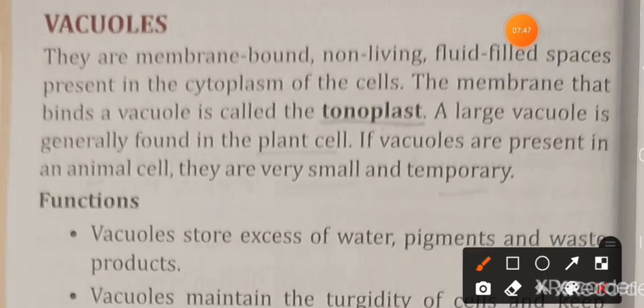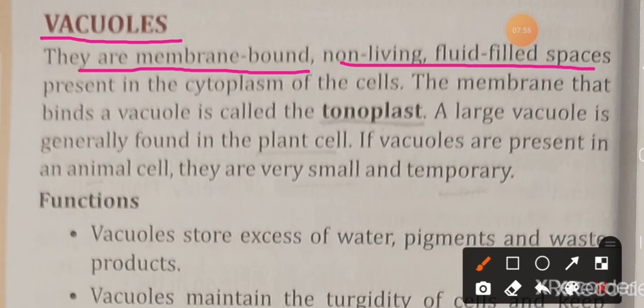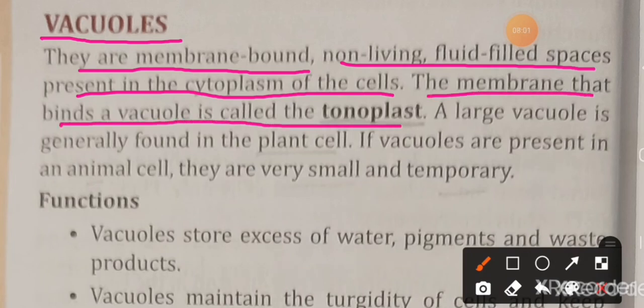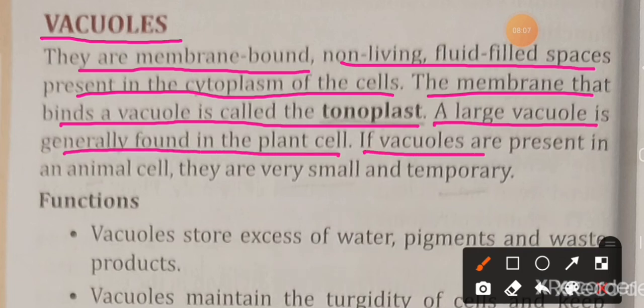The next cell organelle is the vacuole. They are membrane bound non-living fluid-filled spaces present in the cytoplasm of the cells. The membrane that binds a vacuole is called the tonoplast. A large vacuole is generally found in the plant cell. If vacuoles are present in animal cells, they are very small and temporary.